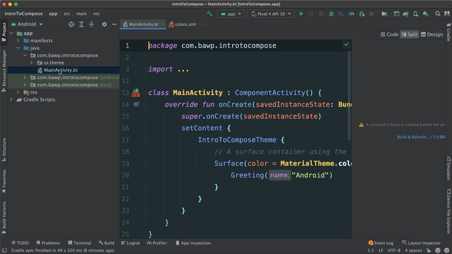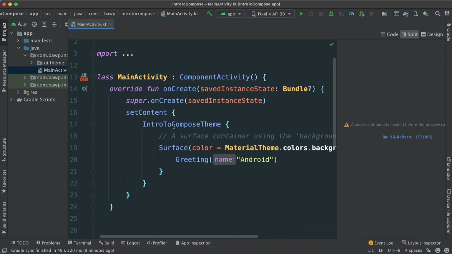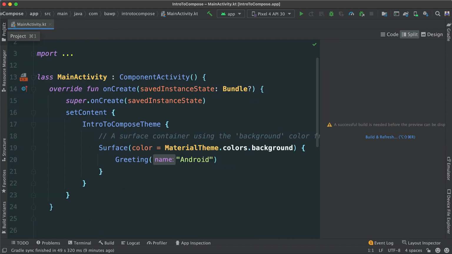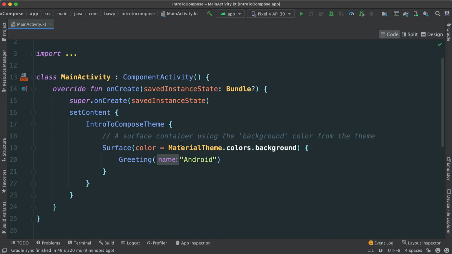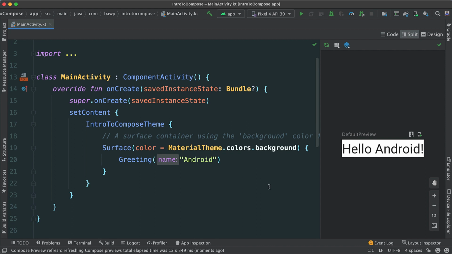So in our main activity, because we are creating a Compose project here, this is what we see. Let me go ahead and close this down. Now we can split between code, just code, and split to see here the preview. If you refresh, we should see a preview in a second. Okay, after a few seconds, you can see now it says here, hello Android.